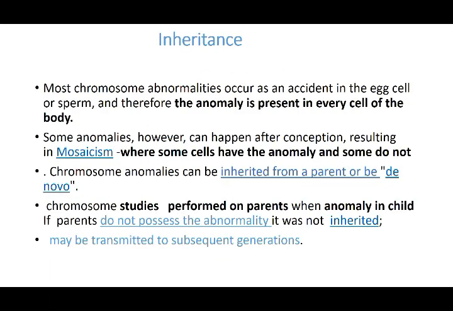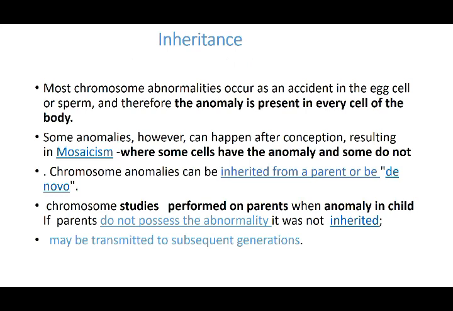How are chromosomal abnormalities inherited? Or how can you say that this is carried on from one generation to the other, from the mother or the father to the children? Most chromosomal abnormalities, it is said, occur as an accident in the egg cell or sperm, and therefore are present in every cell of the body. So when it occurs in the germ cell, that is the egg cell or the sperm cell, it is going to be present in all the cells.